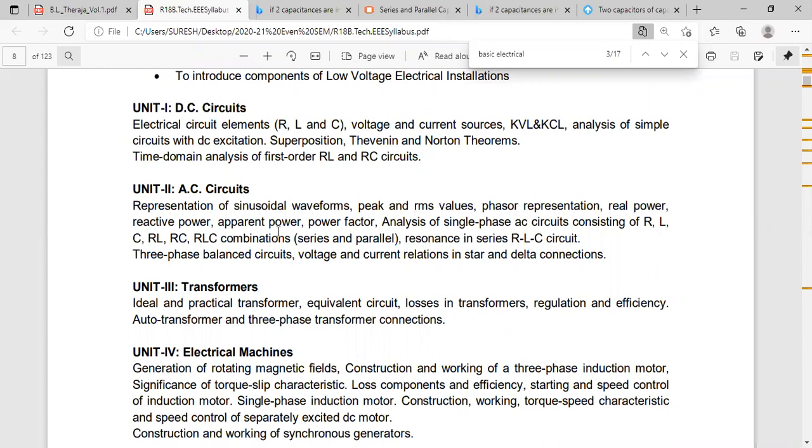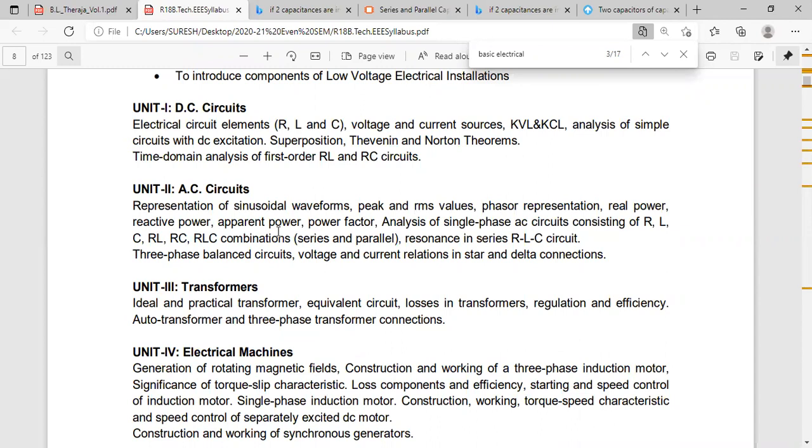Next, third power, reactive power Q. What is the formula? Q is equal to VI sin phi or I square X. X is the reactance. That's why it is reactive power.